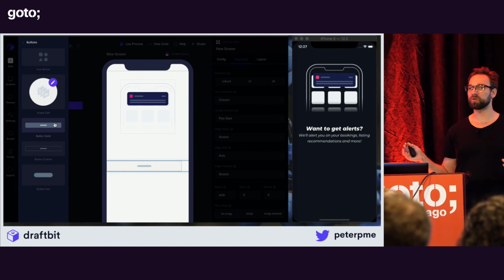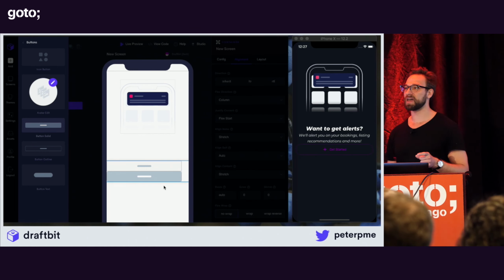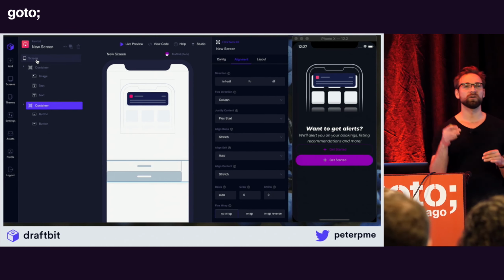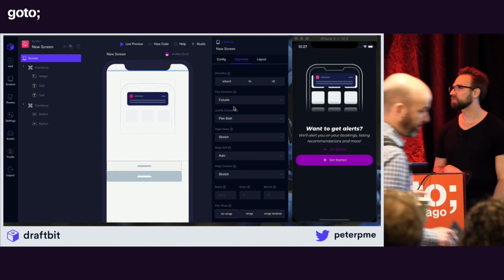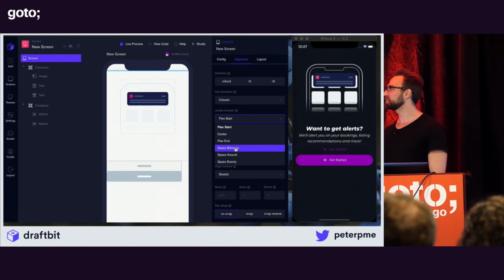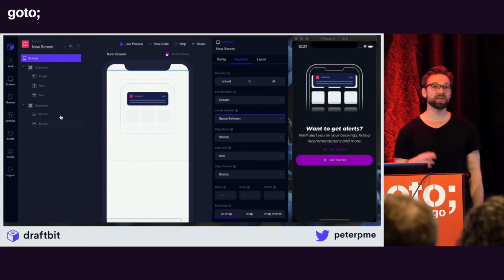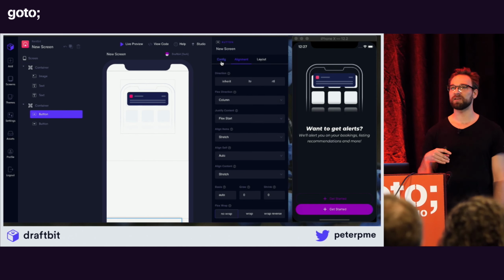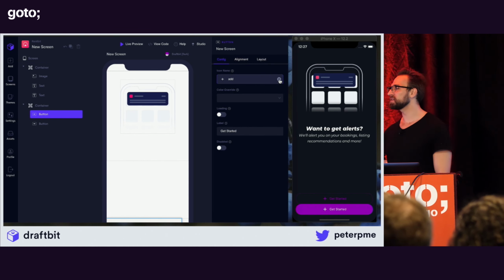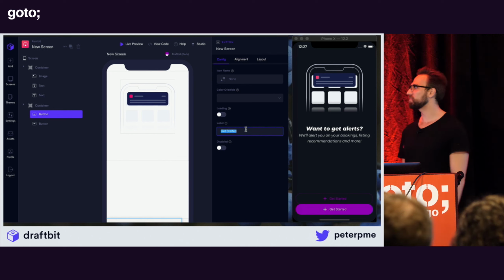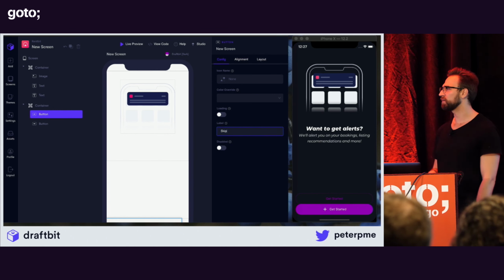Just on any onboarding step, you've got a big image, you've got some text, and then you've got the enable or skip buttons, right? So what we do is we drag over two buttons, right? We update the labels to say skip and enable. We remove the icons, and then we set justify content space between and push those things down, right?